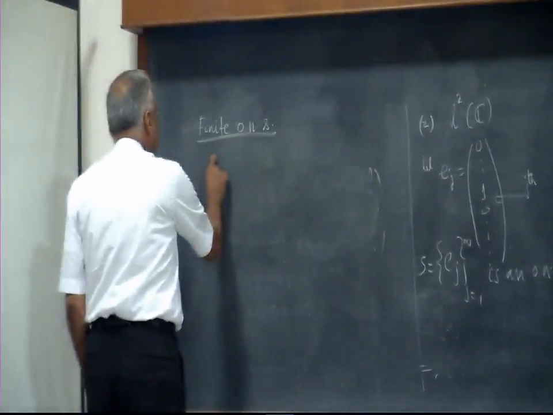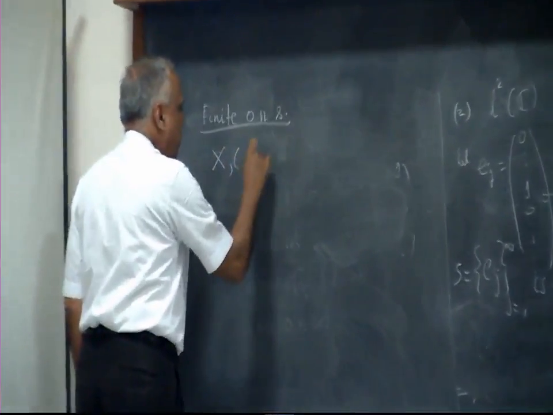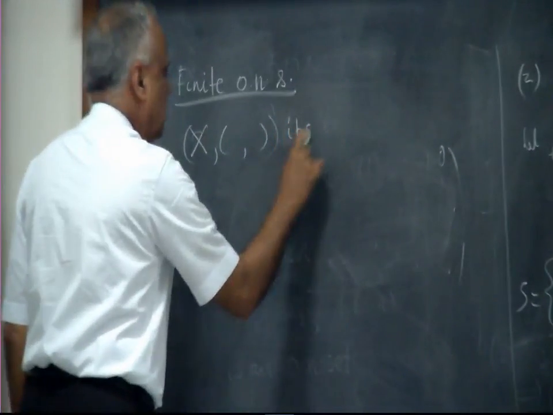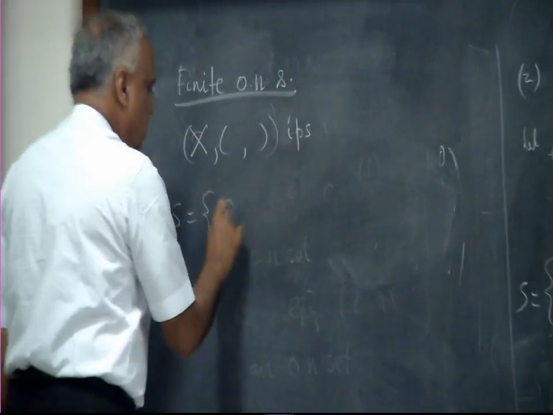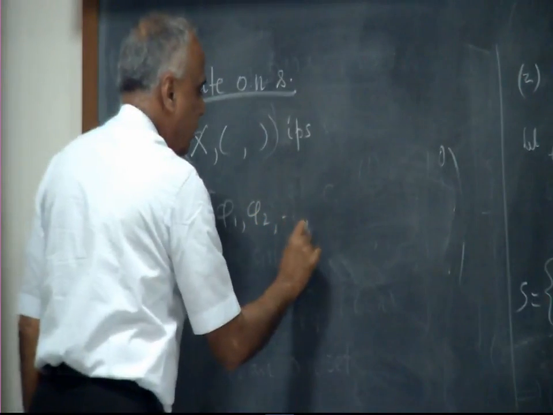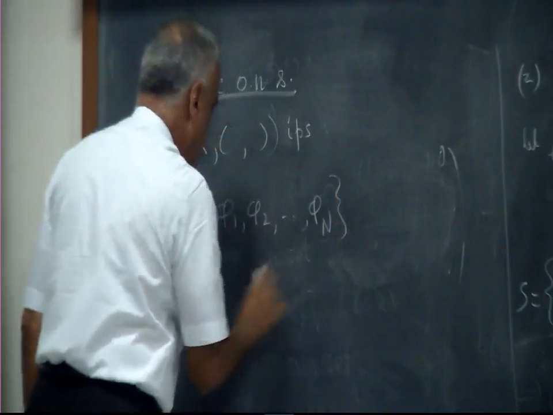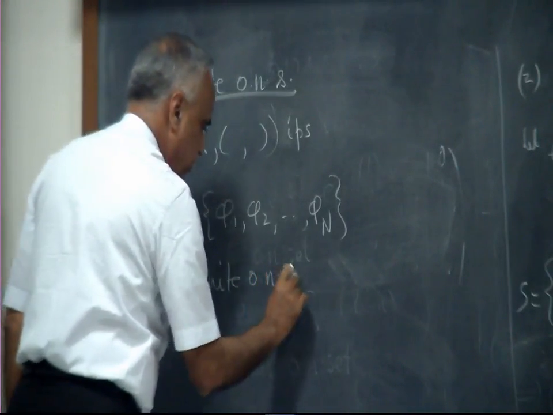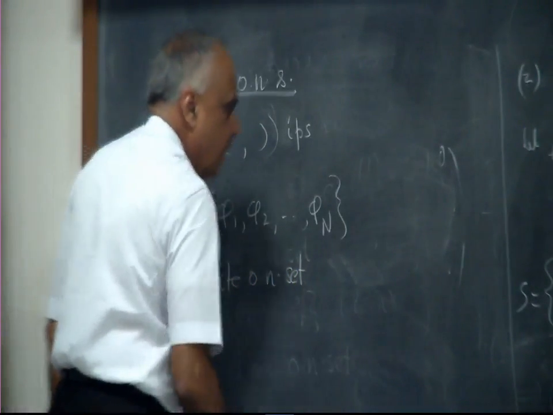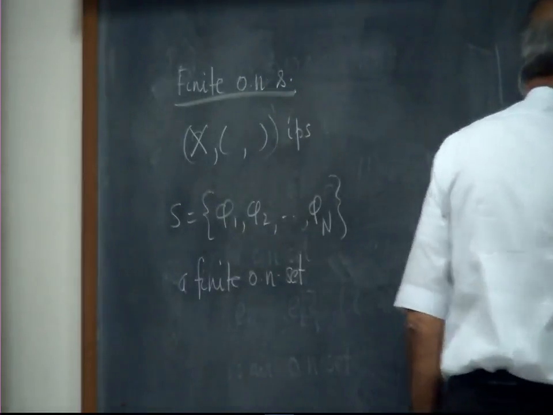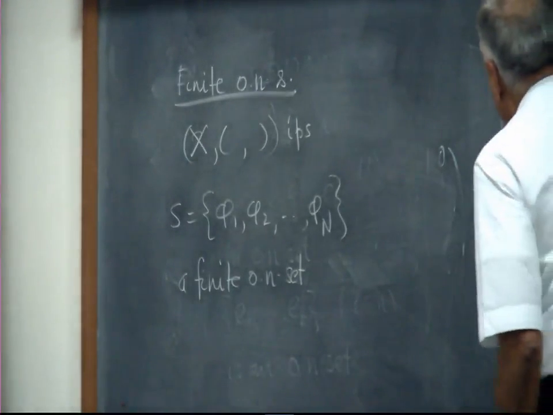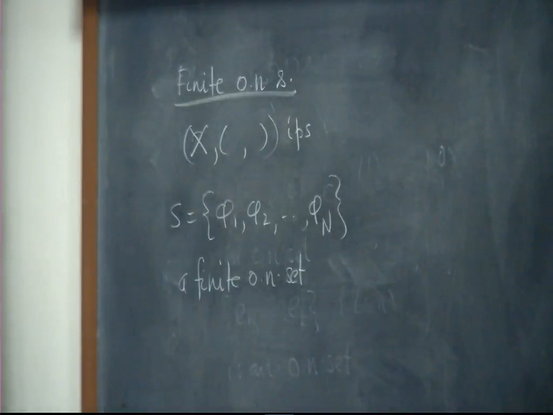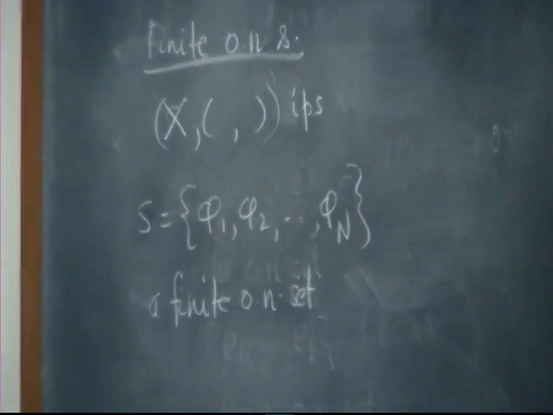So let's take again an inner product space, and S equal to phi 1, phi 2, up to phi n, a finite orthonormal set. I will do a few calculations with this which are crucial, simple but very crucial.